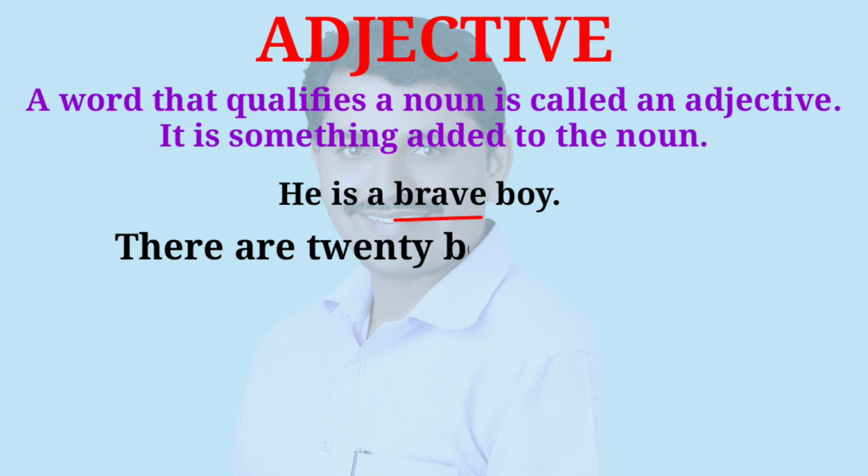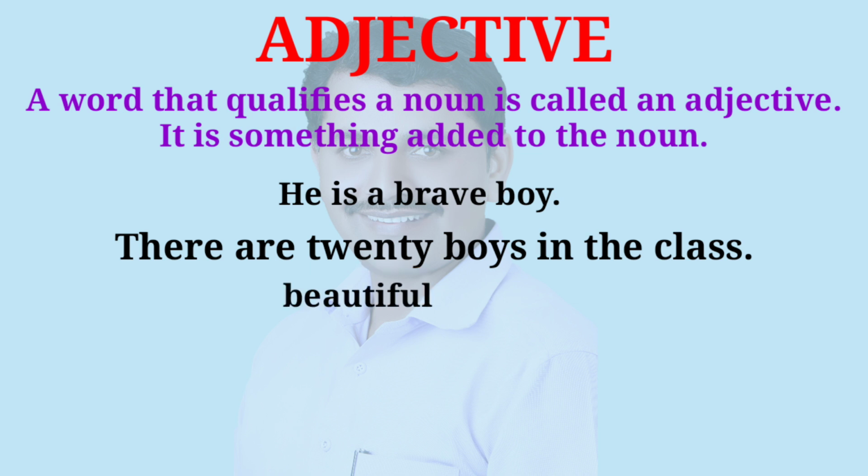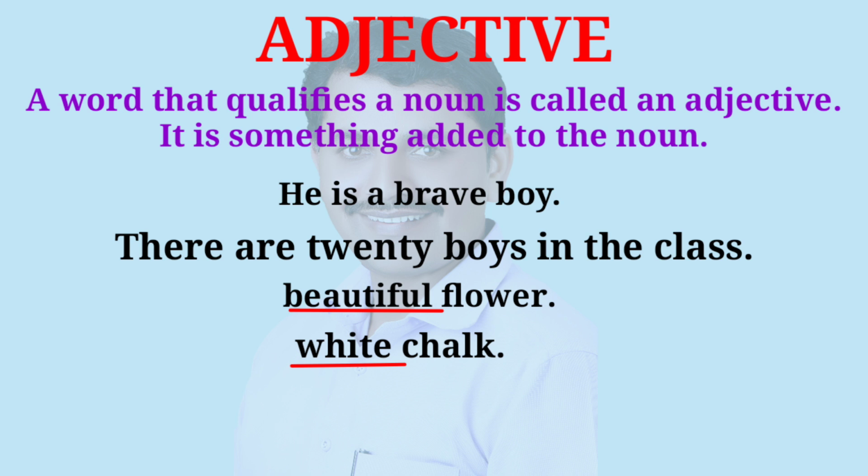Another example, there are 20 boys in the class. Here boys is a noun and 20 is an adjective. Another example, beautiful flower. Here flower is a noun and beautiful is an adjective. White chalk. Here chalk is a noun and white is an adjective. Adjectives are used to qualify or add something more information to the nouns.